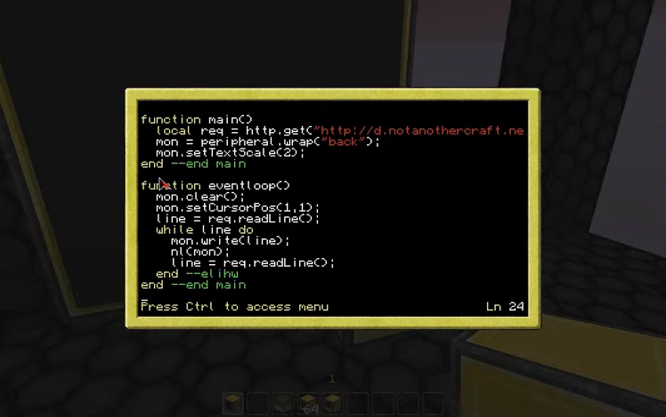Yeah, make it... it's not really an event loop, but whatever. So, clear, set the cursor pos, read a line, wrap the line, write the line, read the line, good. So monitor is text tail, monitor is a global. So that's the initial configuration.